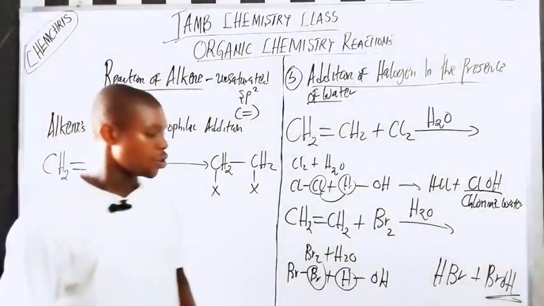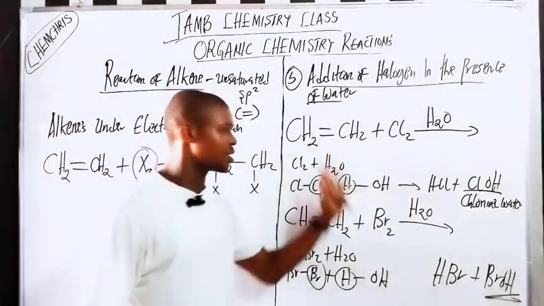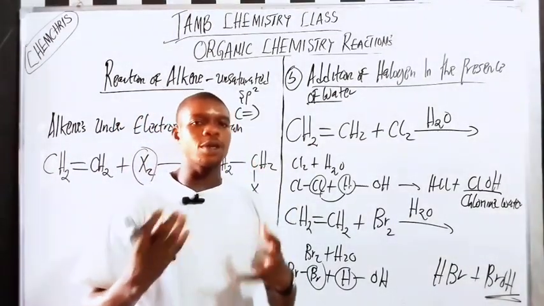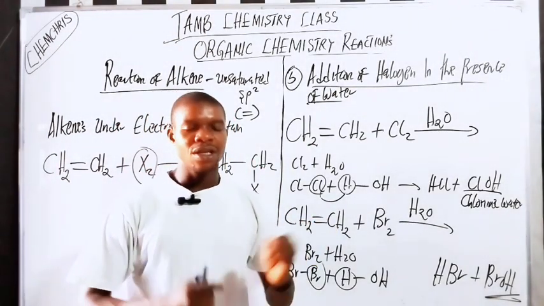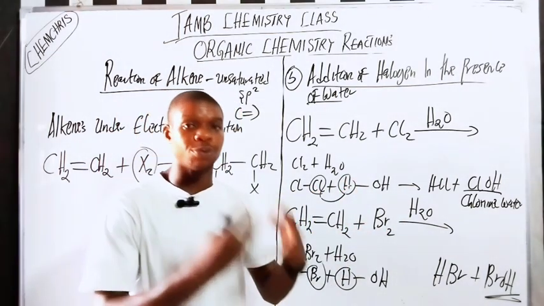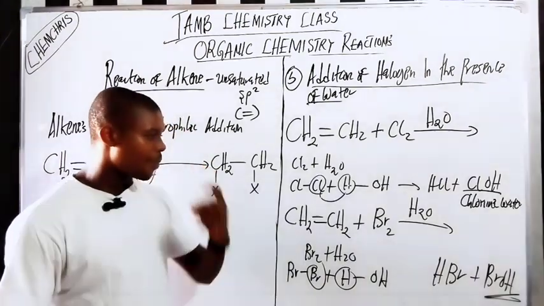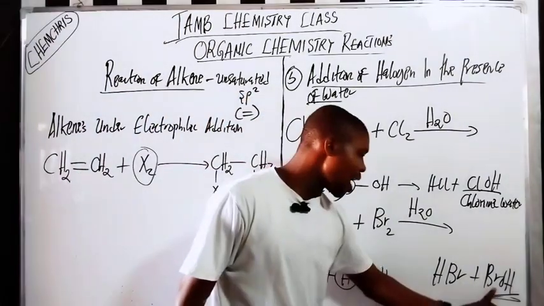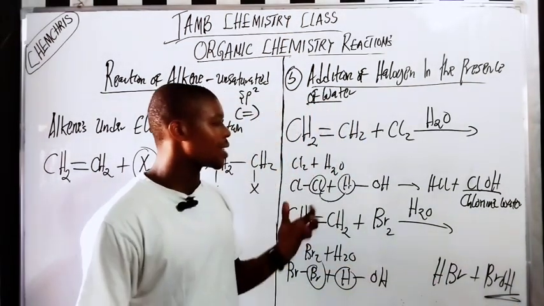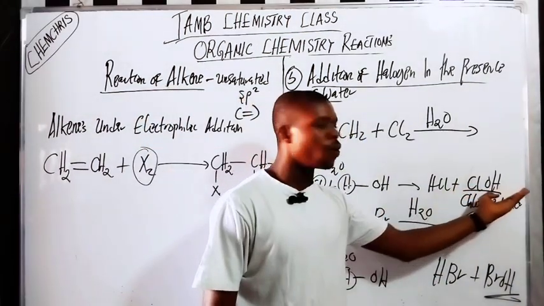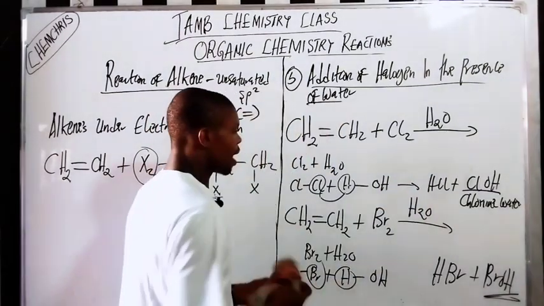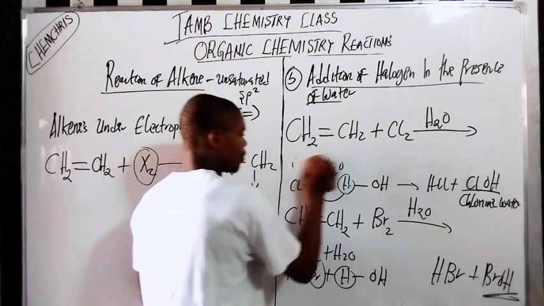Do you understand? So now I've seen a lot of questions in the exam under this one. You get that? They ask you what will be the product of the reaction when alkene undergoes bromination, or reacts with bromine water. The bromine water they are talking about here is HOBr. Do you understand? HOBr. The chlorine water they are talking about is HOCl. It's very important to know this. So now when the reaction happens here, let me wipe this place out.